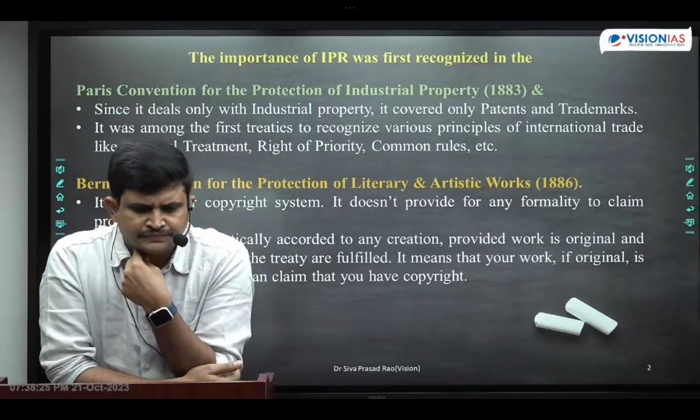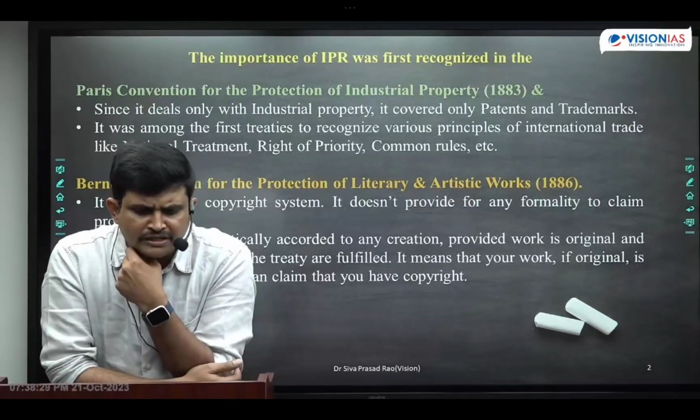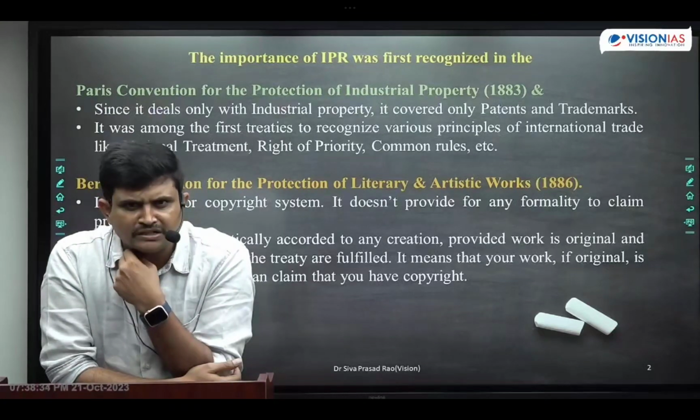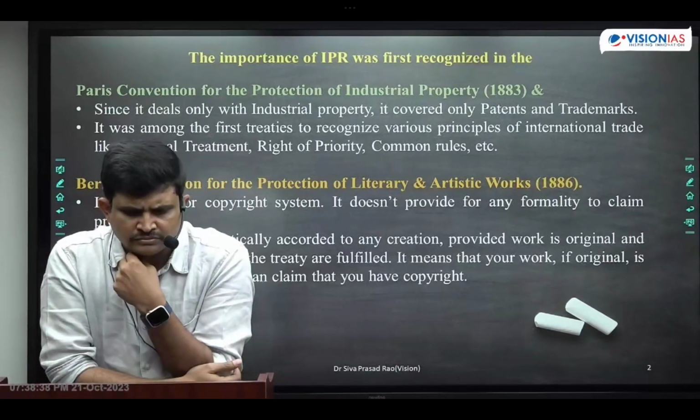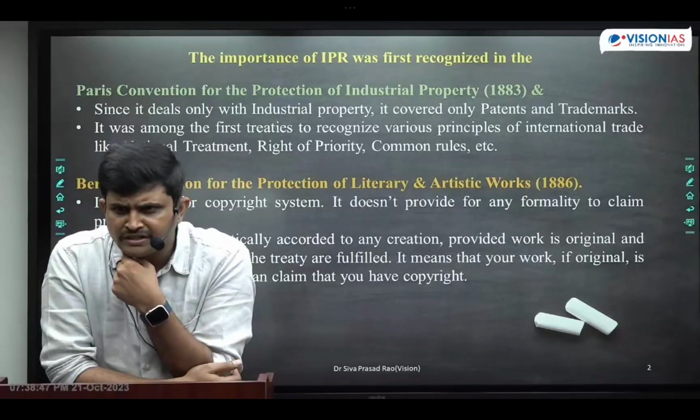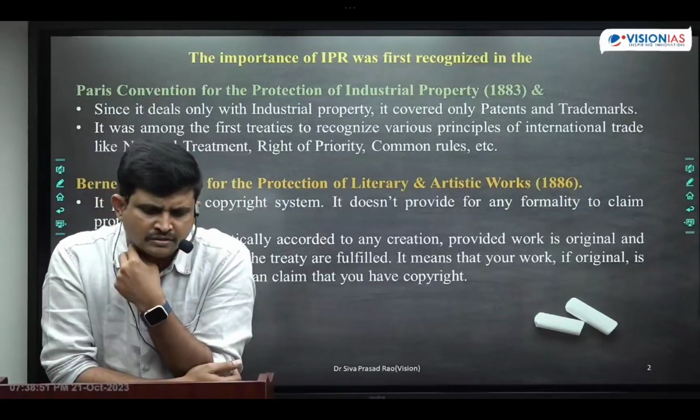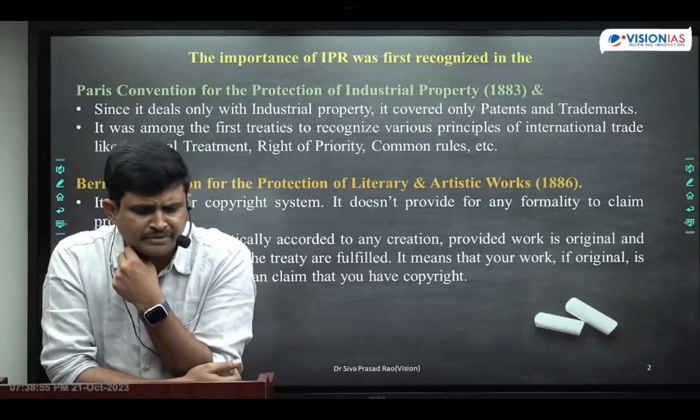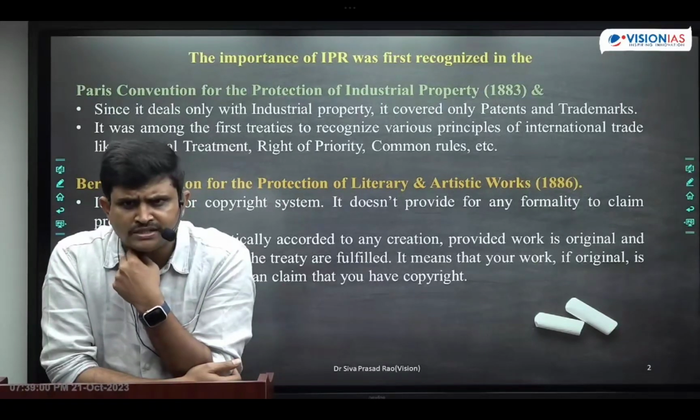Next one is, socio-economic development of a country is possible. Next one is, sustainable developmental goals can be achieved.